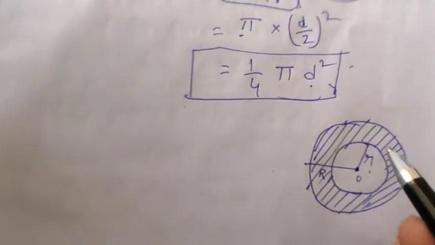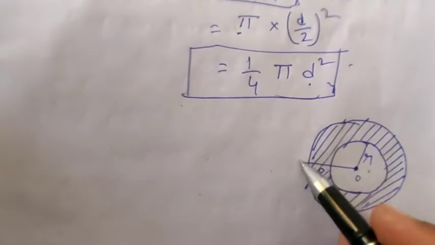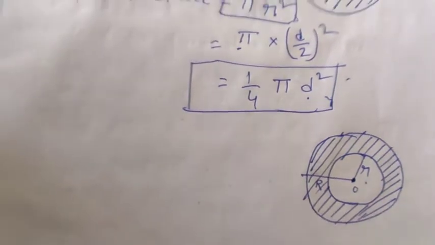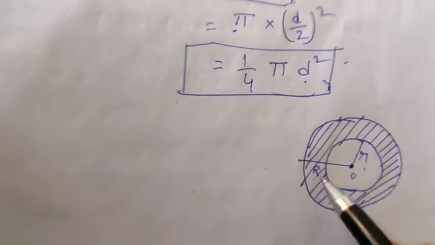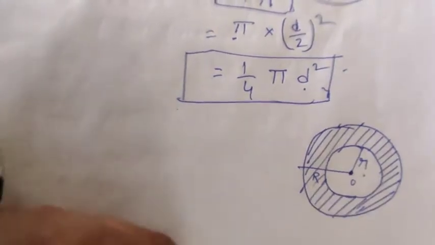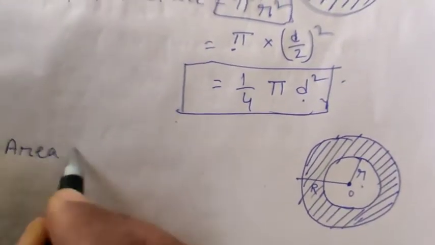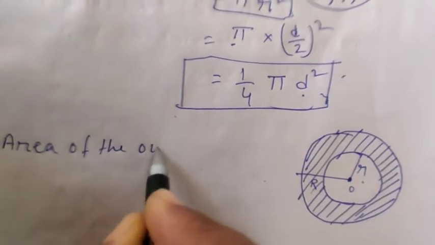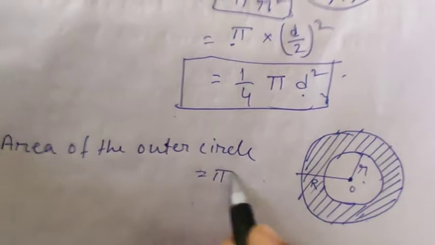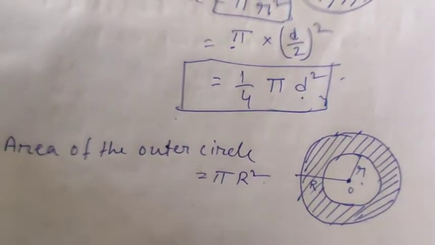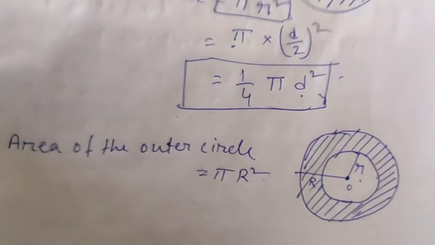So what will we do then? We will find the area of this outer circle first. That means the total area enclosed by this outer circle, which will cover all this portion. So the area of the outer circle equals pi into capital R square, because capital R is the radius of the outer circle.